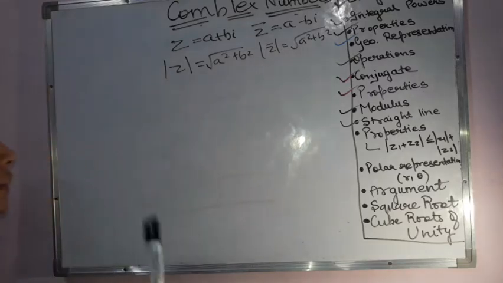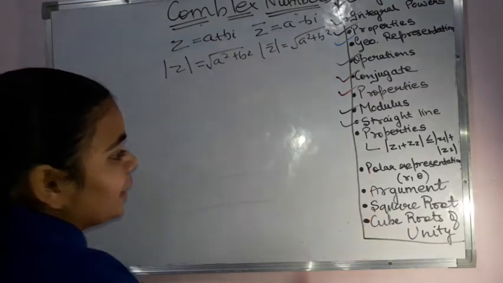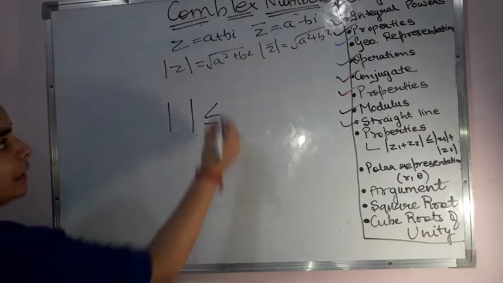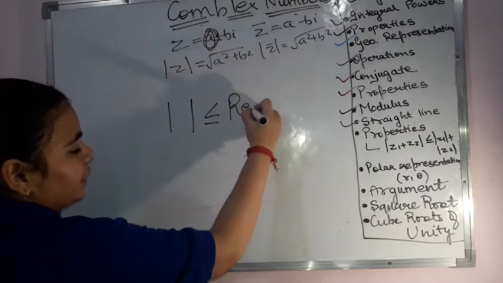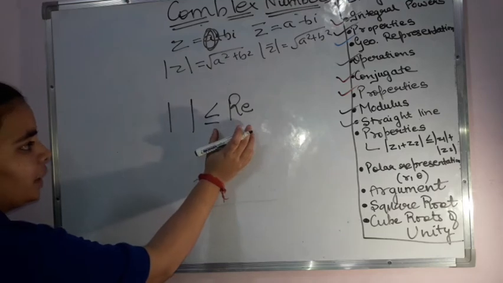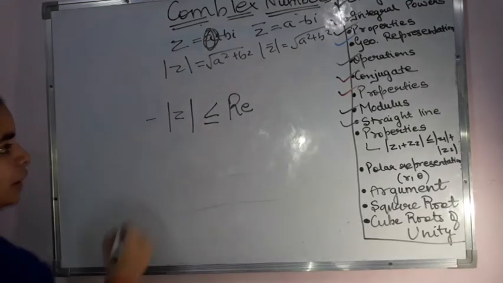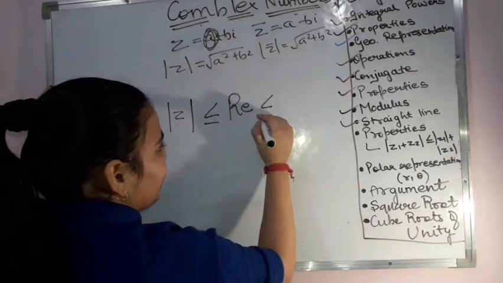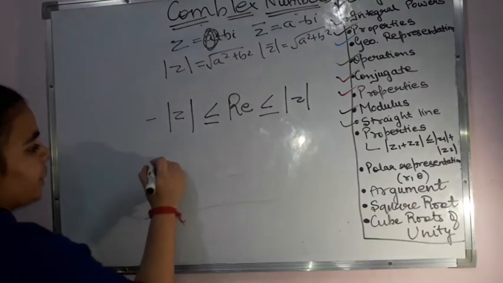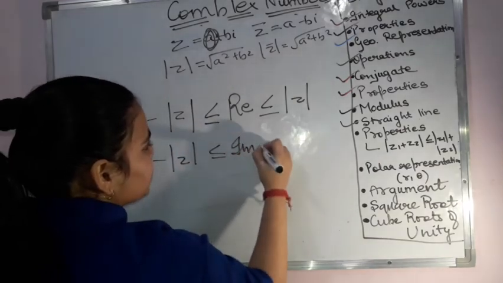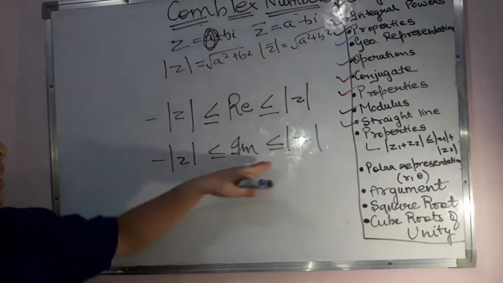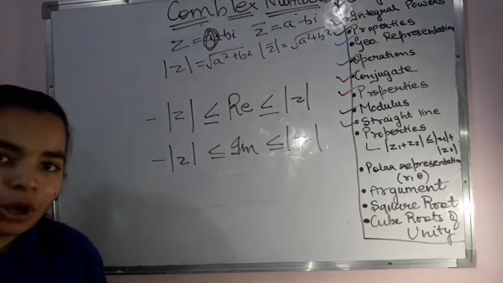Rest of the properties you can prove, you can solve them. Then one more property you need to keep in your mind: the real part, which is a over here, will always be greater than or equal to negative of the modulus of the complex number, and it will always be less than or equal to the modulus of the complex number that you have.